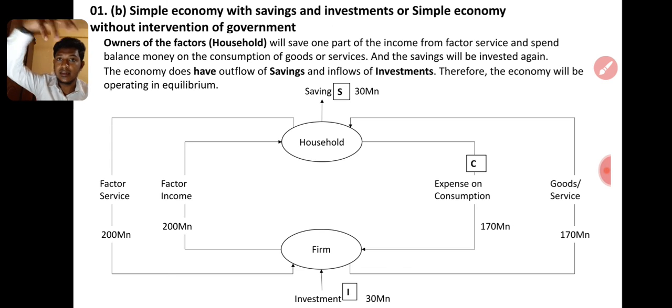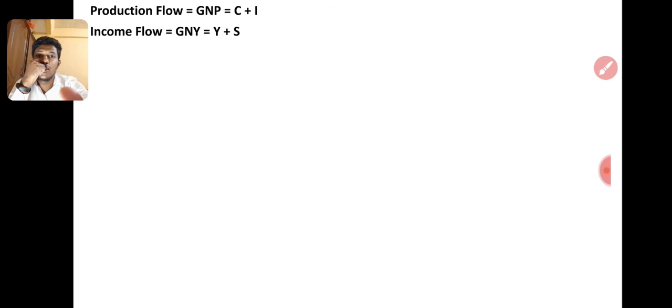For household, C is outflow, 70 million is outflow, and S is also outflow. So 70 plus 30, outflow also is 100 million, inflow also 100 million. That's why I gave this. So production flow is C plus I, right? And income flow is Y plus S.